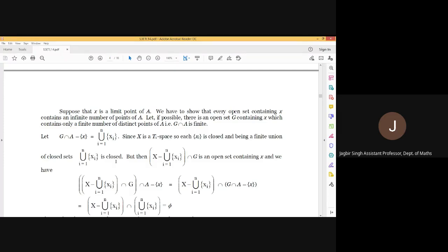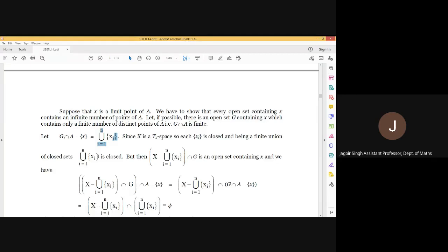One more thing: this union does not contain x, because it is obtained by removing x from G intersection A. So this union does not contain x. It means its complement contains x. So the complement of this union is an open set containing x.